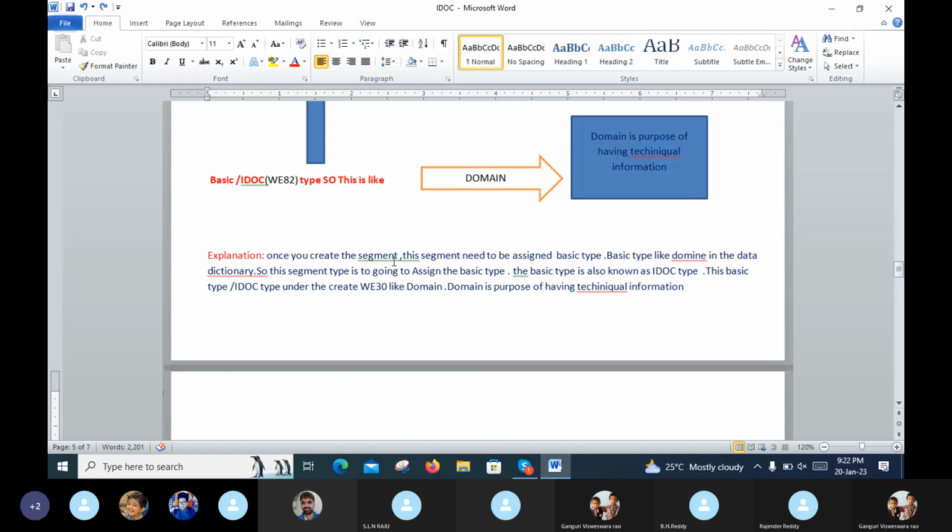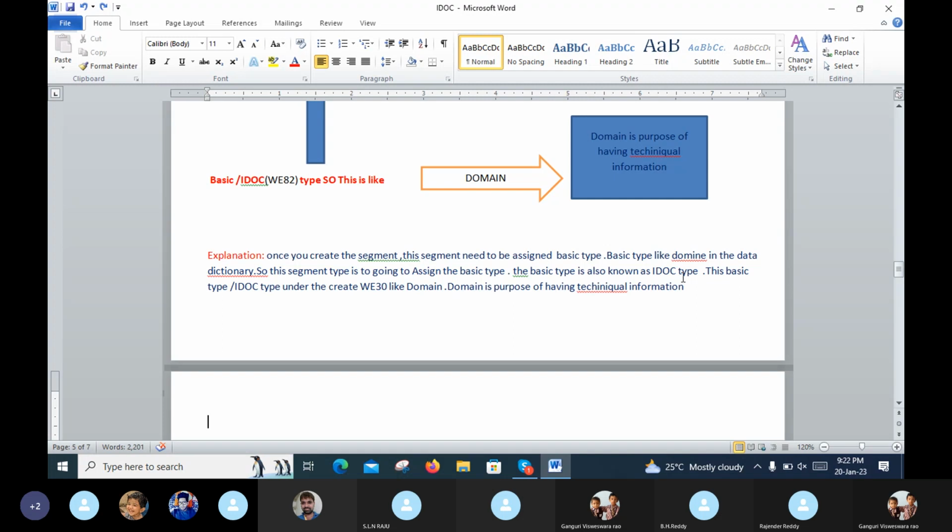Explanation. Once you create the segment, this segment needs to be assigned a basic type. Basic type is like the domain in the data dictionary. Basic type means domain in the data. I already told you, domain means the purpose of having the technical information. In this technical information we have the data dictionary. So this segment is going to be assigned the basic type.